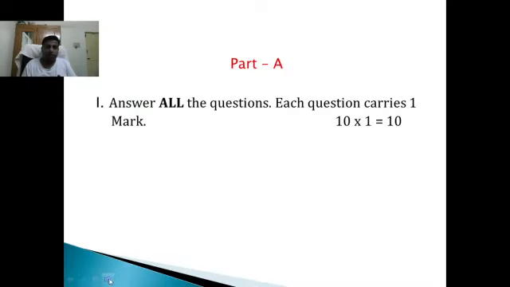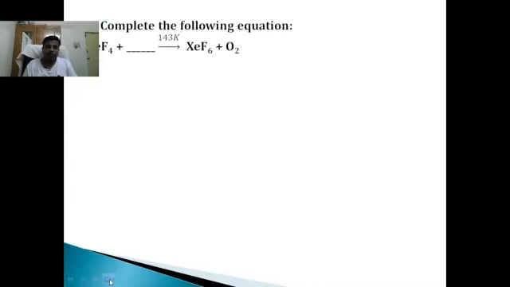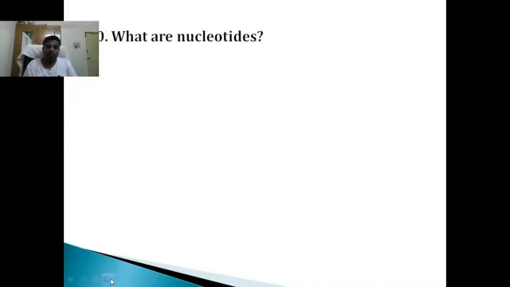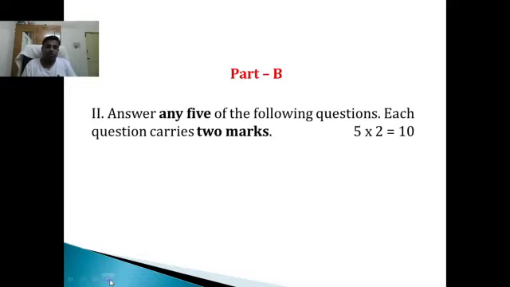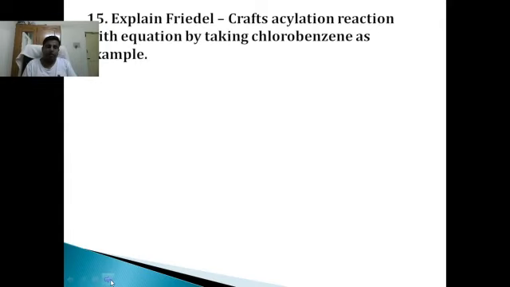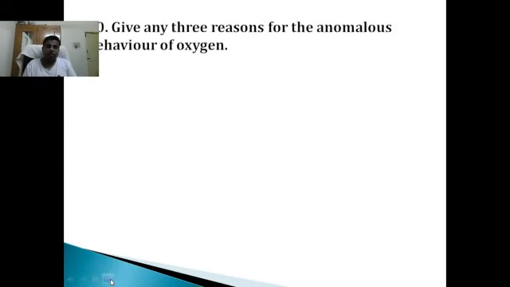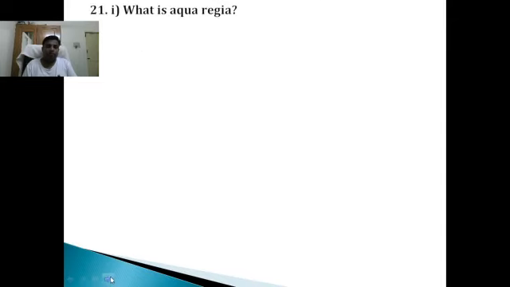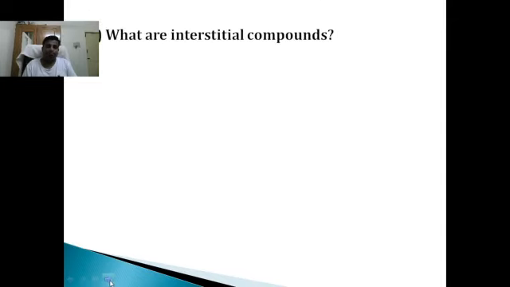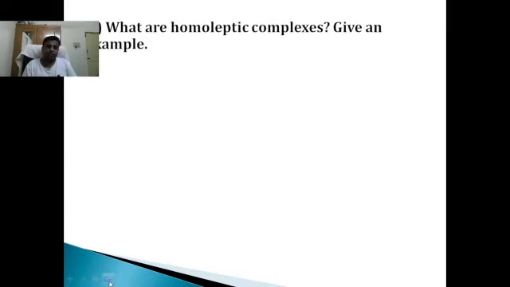The last part, that is the fifth part. We solved part A, part B, part C, part D. In part D, we have solved the fourth main, that is physical chemistry. And in part D, we have the last main, that's the fifth main, full of organic chemistry. We solved the questions from inorganic as well as physical. We are just at the verge of completion of the questions on organic chemistry.